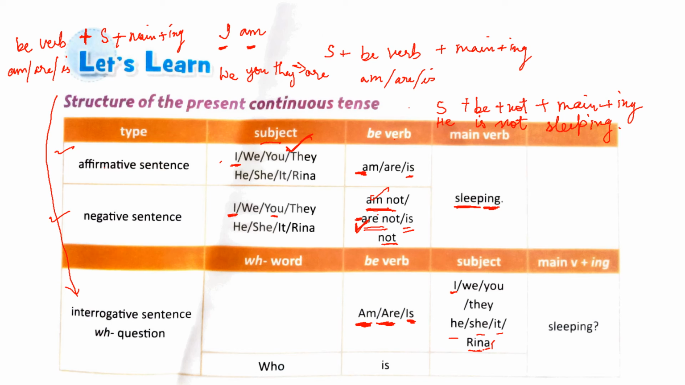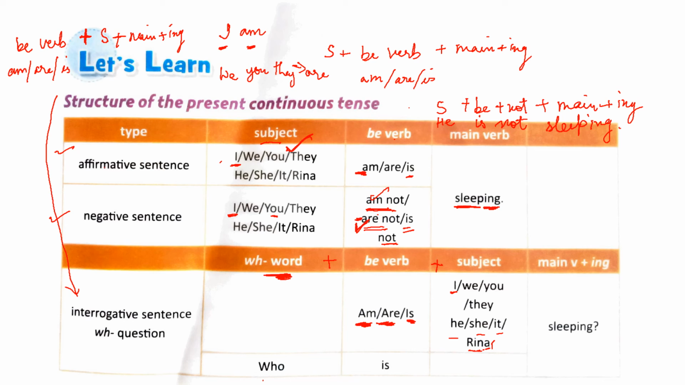Alright. Now let's see how to form WH questions. To form WH questions, the structure that we follow is this. First you will mention the WH word, then the be verb, that is am, are, is, then the subject, and then the main verb plus ing.